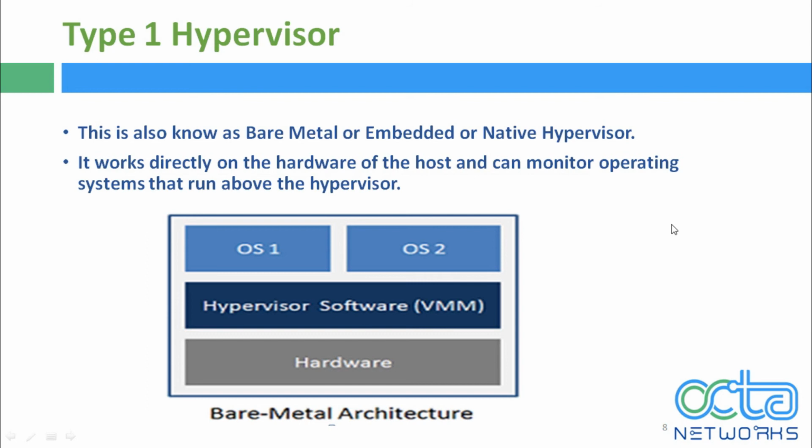Layer of abstraction, or you can say hypervisors, are generally grouped into two classes. The first type is called a native or bare metal hypervisor, and it is completely independent from the operating system. As you can see on the screen, this type of hypervisor is small and its main task is sharing and managing hardware resources between the different operating systems. A major advantage of this type of hypervisor is that if any problem occurs in a virtual machine or guest operating system, it does not affect other guest operating systems running on the same hypervisor.